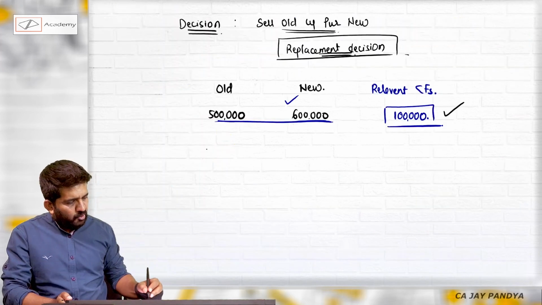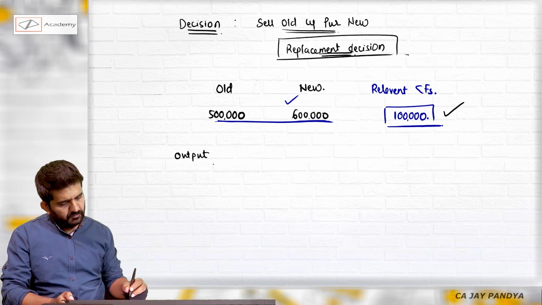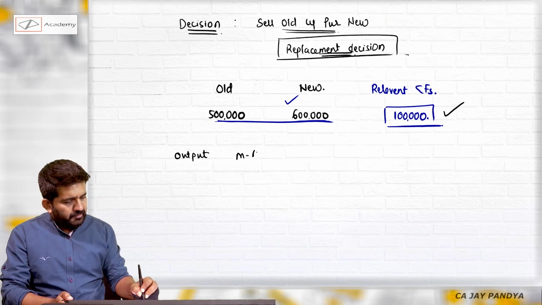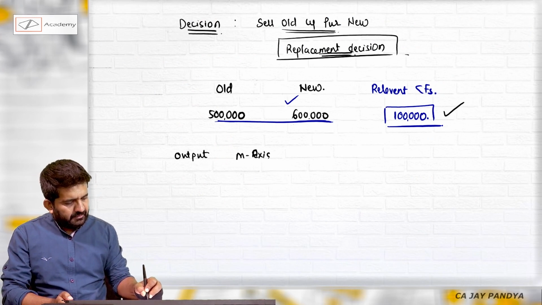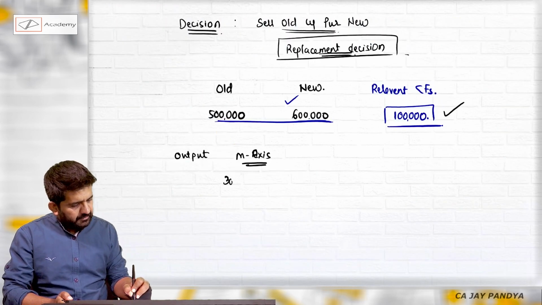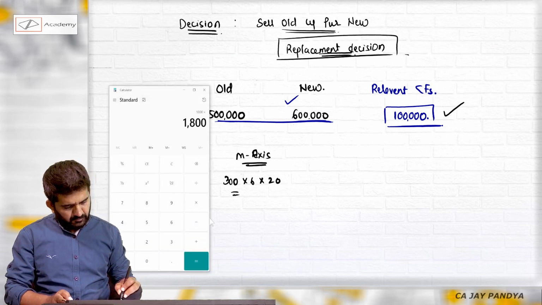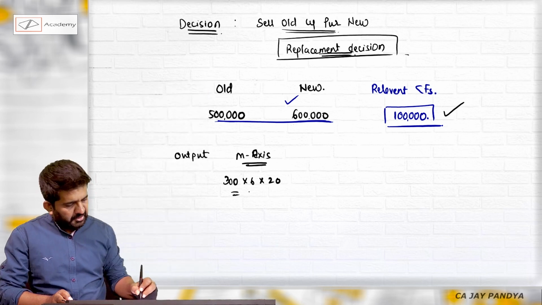What will be your output? For machine existing will be 300 into 6 into 20, which is 36,000 units.